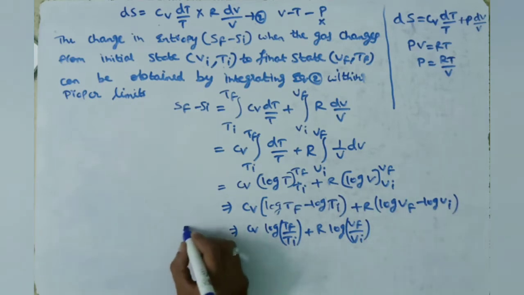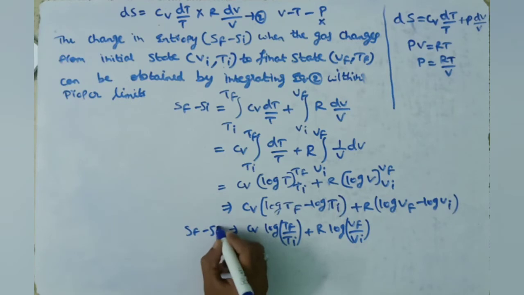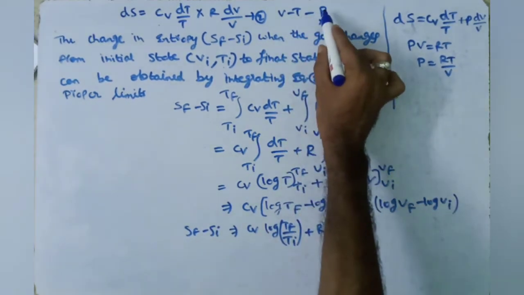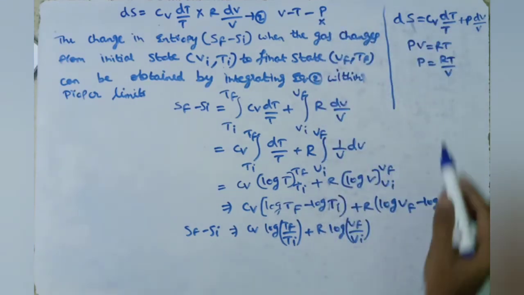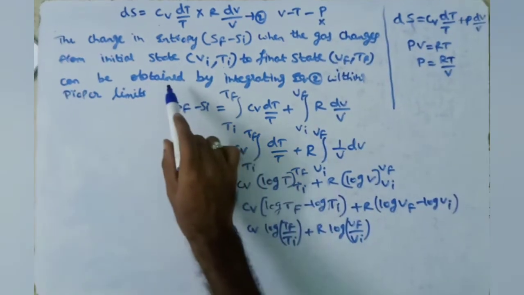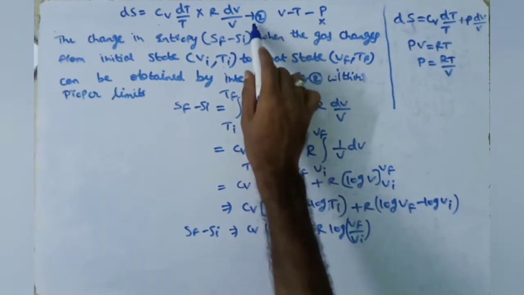This is the change in entropy in terms of volume and temperature. We have eliminated pressure P by using the ideal gas equation, applying proper limits and integrating this equation.